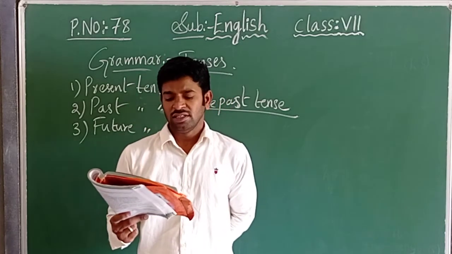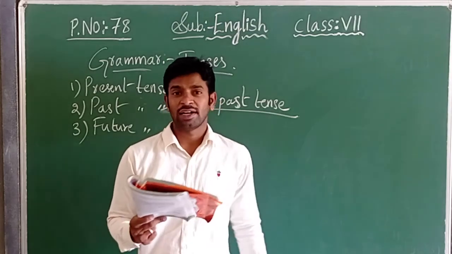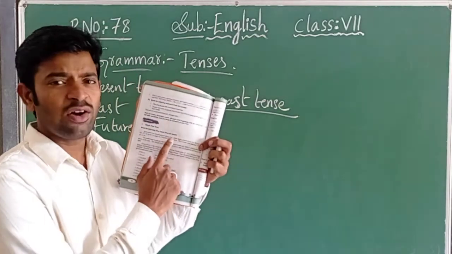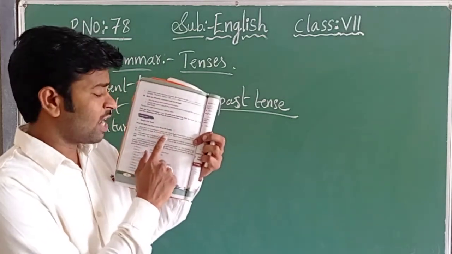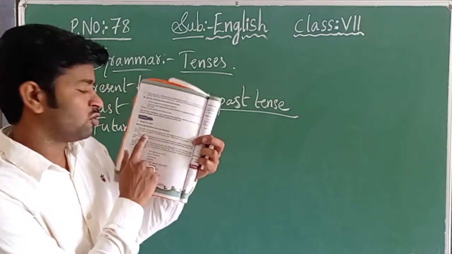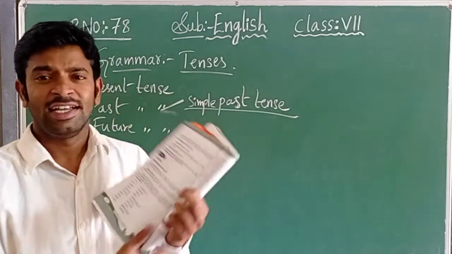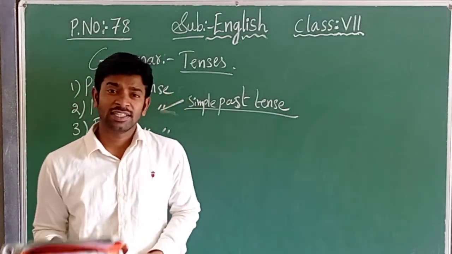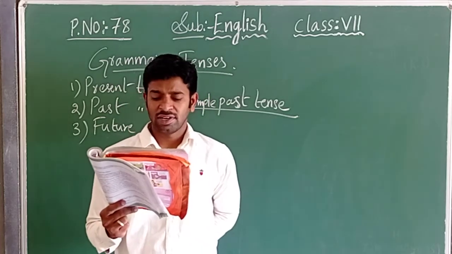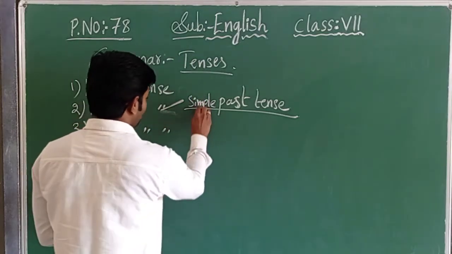So here he has given a paragraph and some underlined words. What are the underlined words, children? If you see the textbook, were is underlined. Made is underlined. Next, took. Next one is reached. Now let us see what these underlined words tell us. The underlined words are verbs in the simple past tense. So what are those verbs?